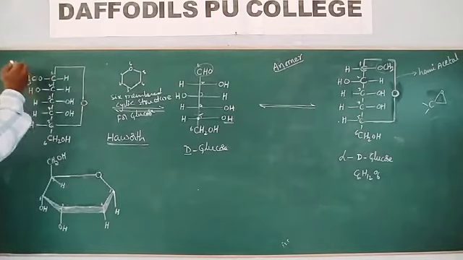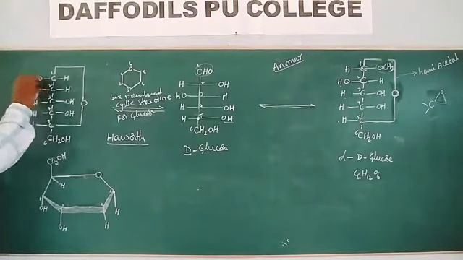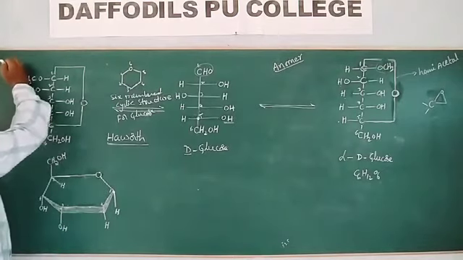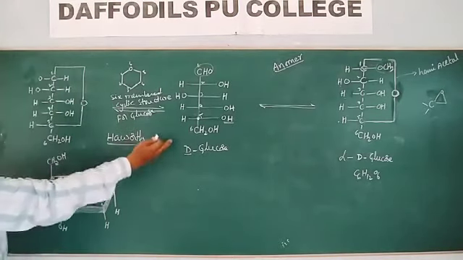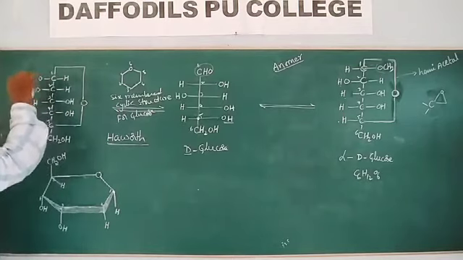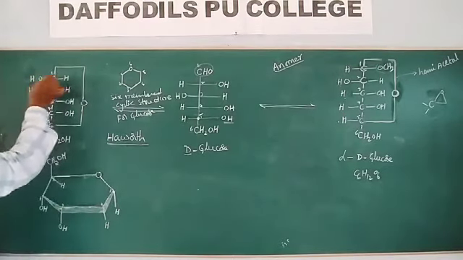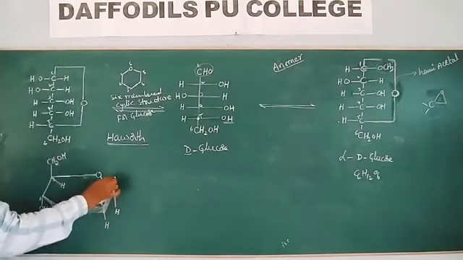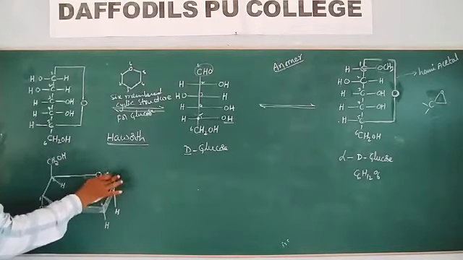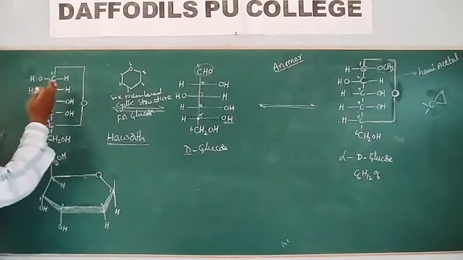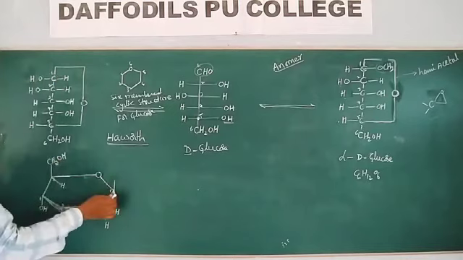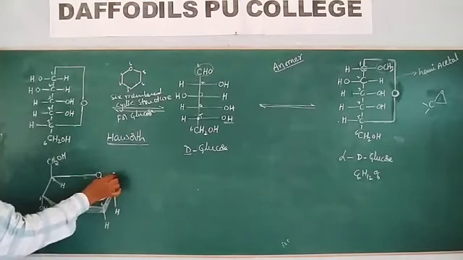First carbon, which one is there? OCH3. If I am not reacting with methyl alcohol and HCl, it will appear as OH. So the OH group is present at the left side.